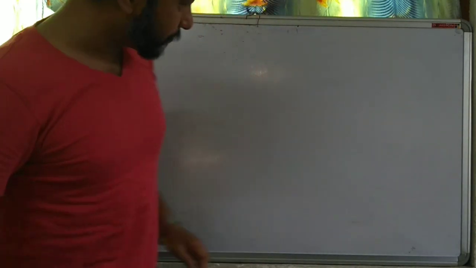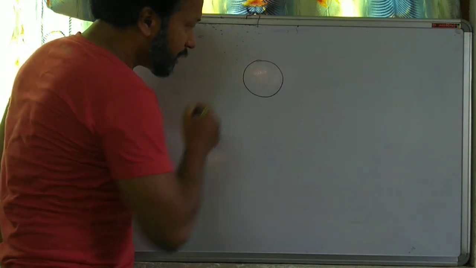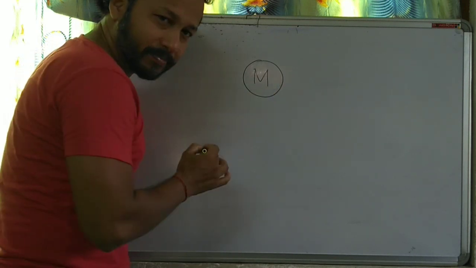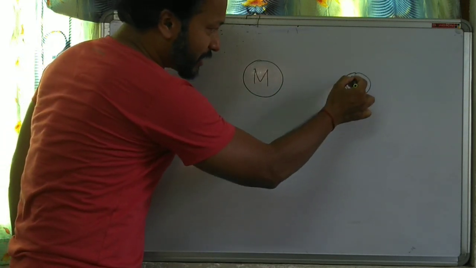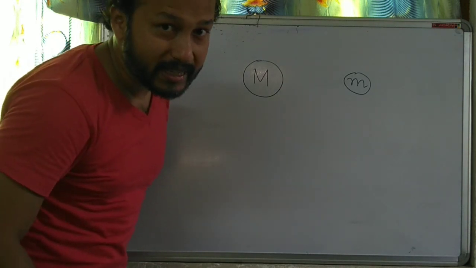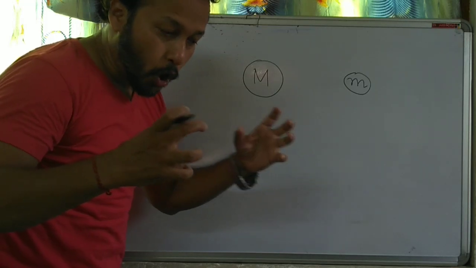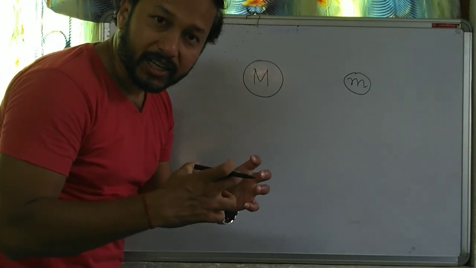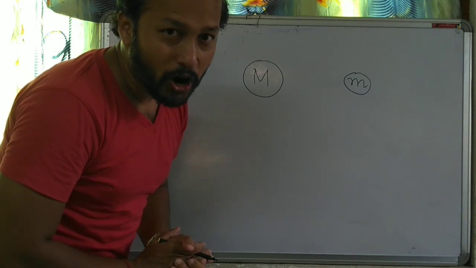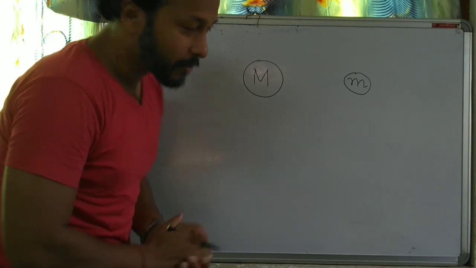See, say this is the planet whose mass is capital M. Here is another planet whose mass is small m. Now Newton said that these two planets will always attract each other by a force. That force is called the force of attraction, I mean the force of gravitation.